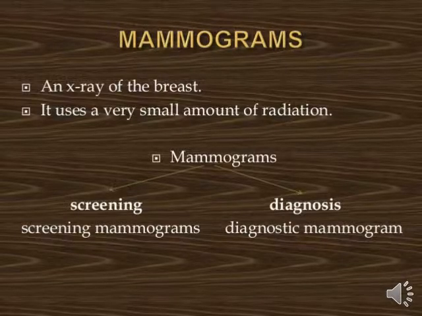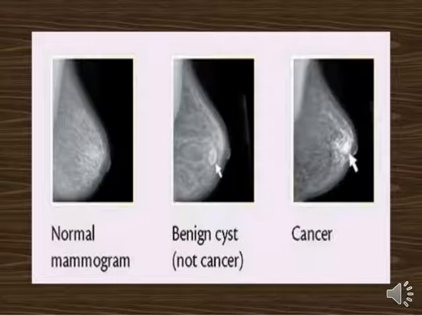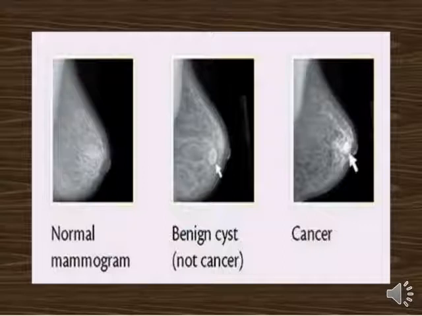Now here are the mammogram images. If we do a mammogram, we receive this kind of images. The first is a normal mammogram, which means in this first image there is no tumor formation, no cancer formation over the breast tissue.